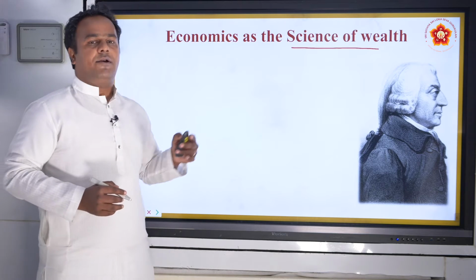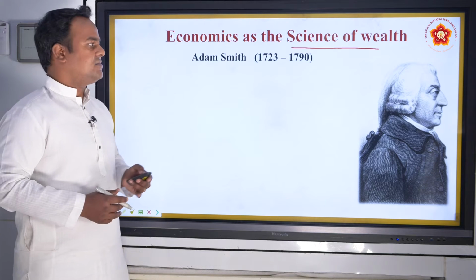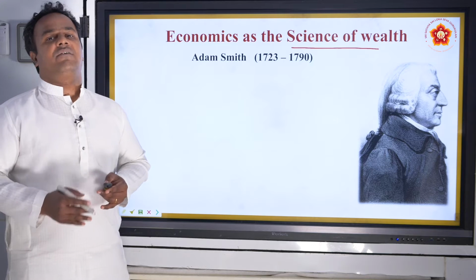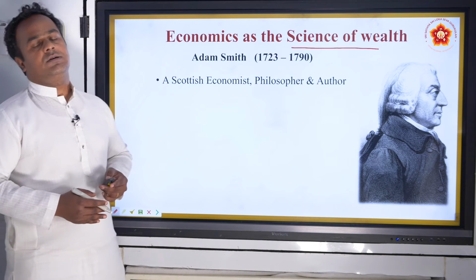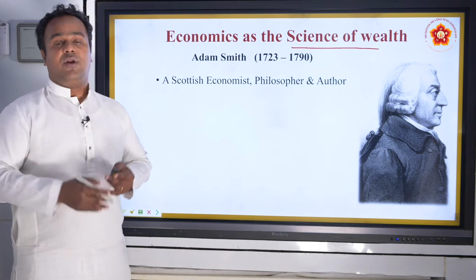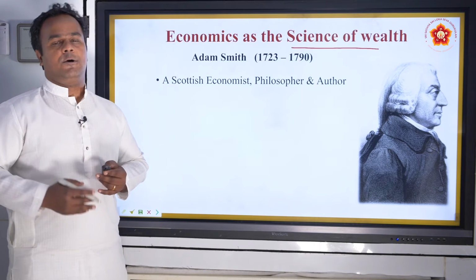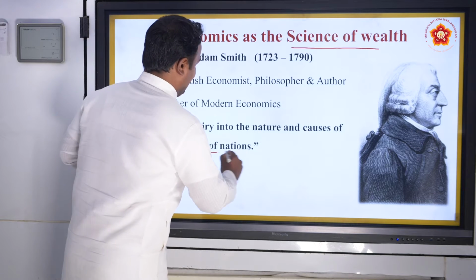This is a drawing of the very famous economist called Adam Smith. He lived from 1723 to 1790, and he was a Scottish economist, philosopher, and author of a very famous book called The Wealth of Nations.